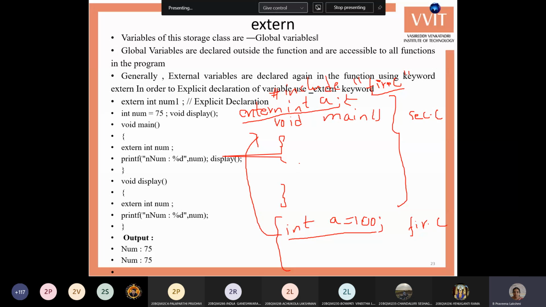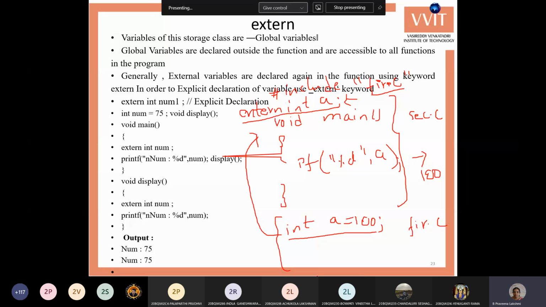Whenever you display the a variable with printf, you will get the value 100. This is especially for external variables. This is similar to global variables, but global variables are used only within that program, while external variables can be used between two programs also.